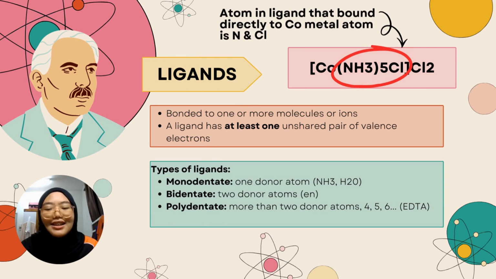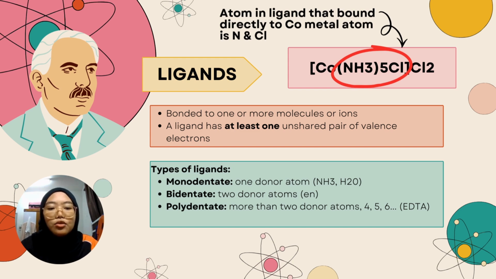Last but not least, let's talk about ligands. Ligands are molecules or ions that bond to a central metal ion in a coordination compound. They attach to the metal by donating at least one unshared pair of valence electrons to form a coordinate bond. There are three types of ligands, which can be classified based on the number of donor atoms they use to bond with the metal ion.